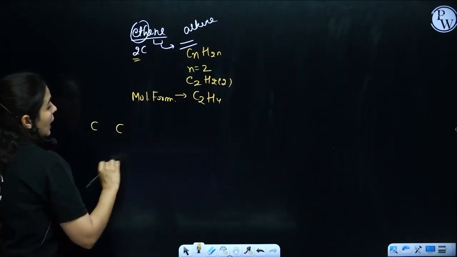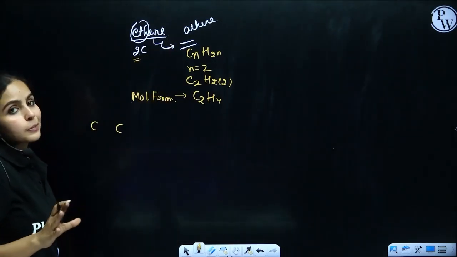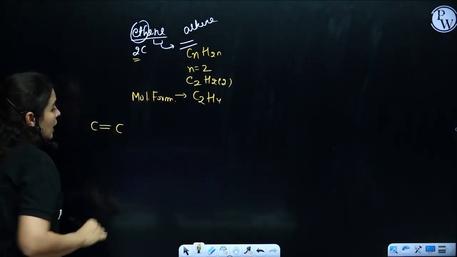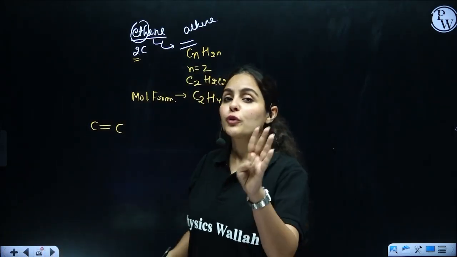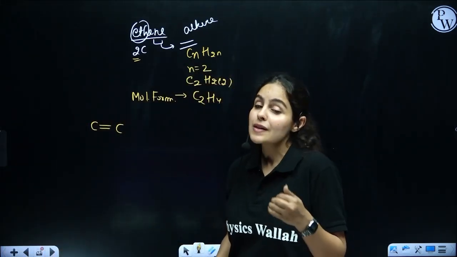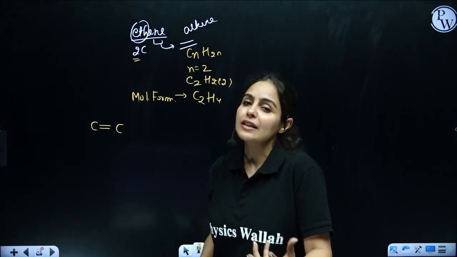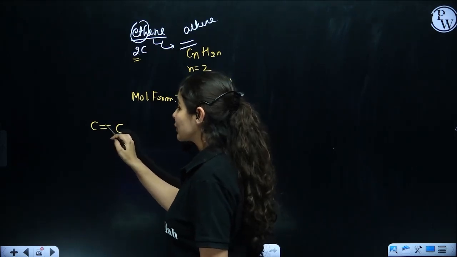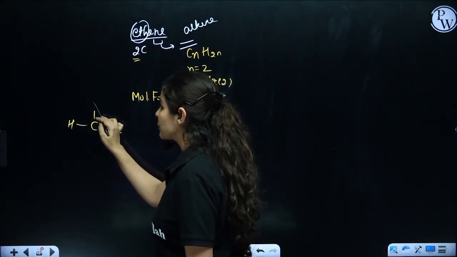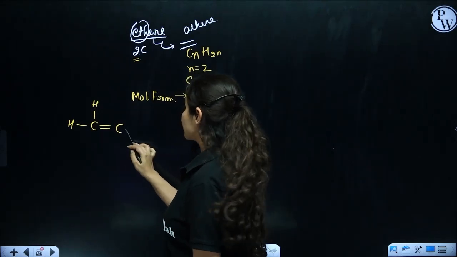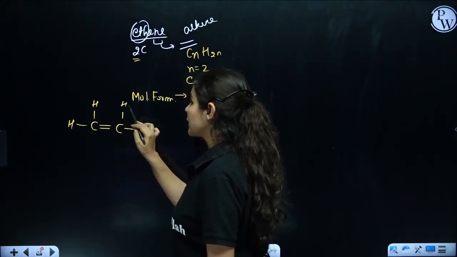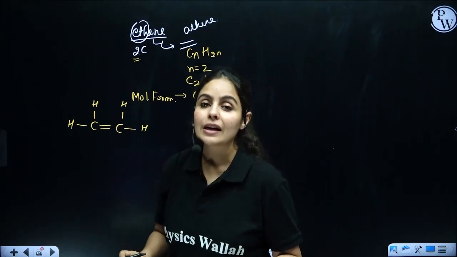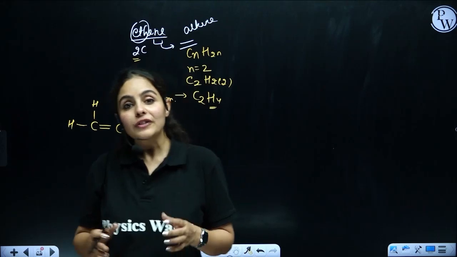Two carbons. I know there is a double bond present between carbon and carbon in alkenes, in enes, right? So, I'll put a double bond here. Now, each and every carbon shows 4 bonds. They are tetravalent in nature. 4 bonds have to be there with each carbon atom to be satisfied. So, now, I have to distribute 4 hydrogens. One carbon already has 2 bonds. 2 more are required, which will be completed by hydrogen. On the other side, the same thing will happen. Now they have 2 hydrogens, so total 4 bonds with each carbon atom, and they are satisfied. So this is the correct structure of ethene.